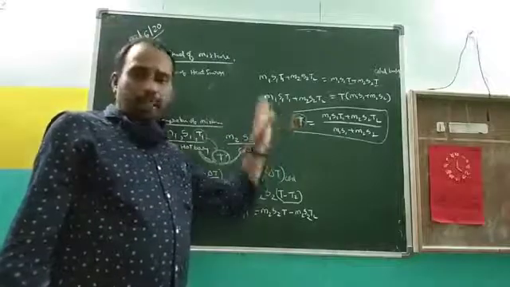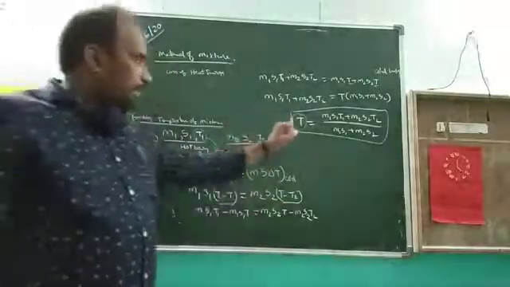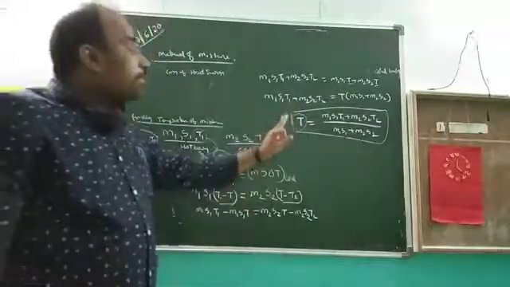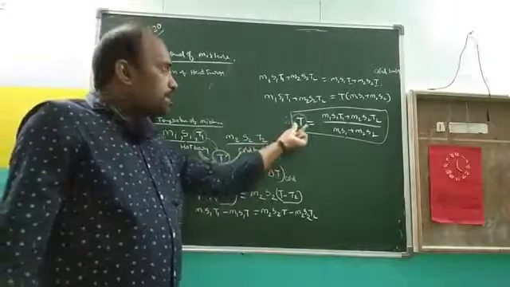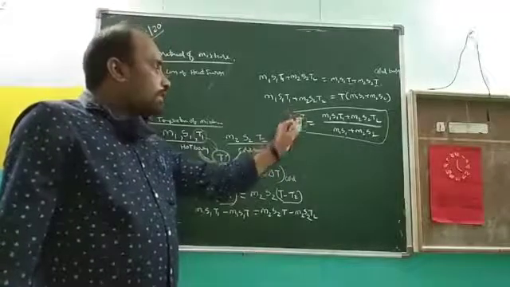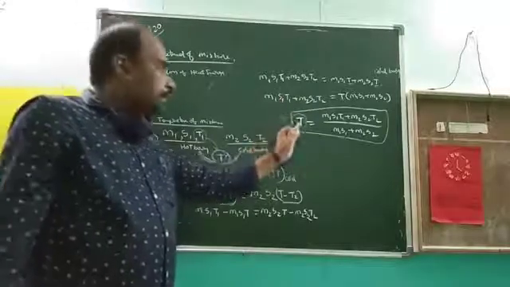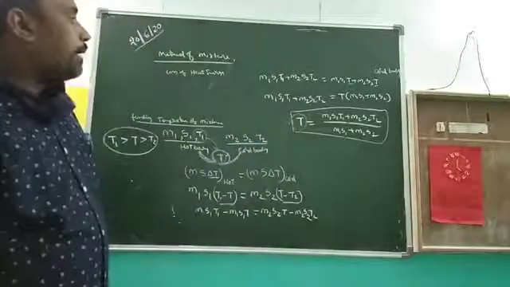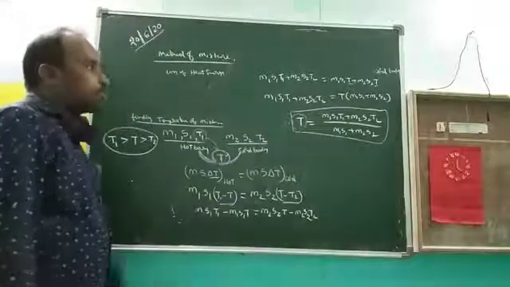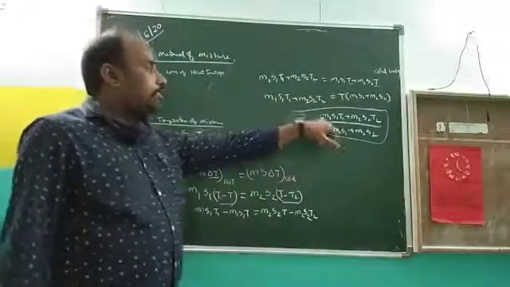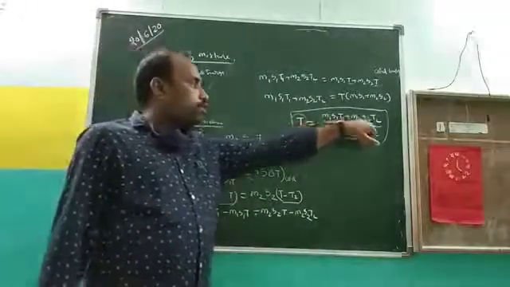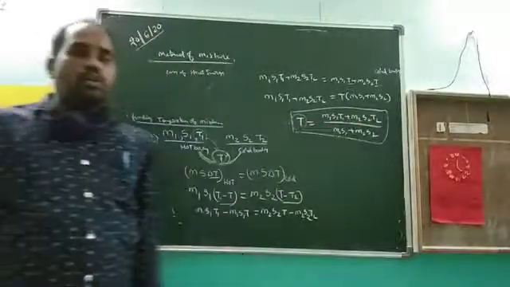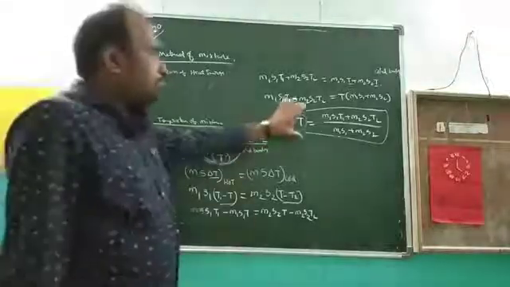This temperature has different names: resultant temperature, mixing temperature, and thermal equilibrium temperature. So it has three different names: the temperature of the mixer, the thermal equilibrium temperature, and the final temperature. This is the temperature of the mixer formula, most important. T is equal to M1 S1 T1 plus M2 S2 T2, divided by M1 S1 plus M2 S2. Remember this, all of you, it is the most important formula.